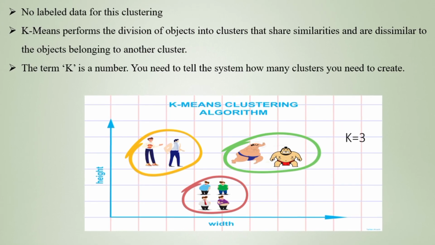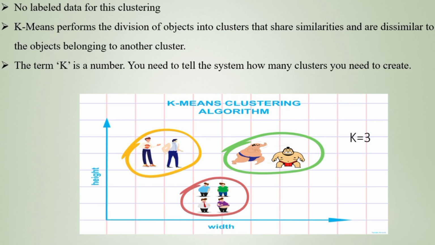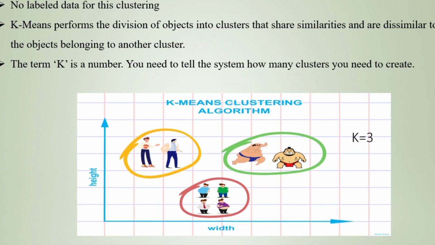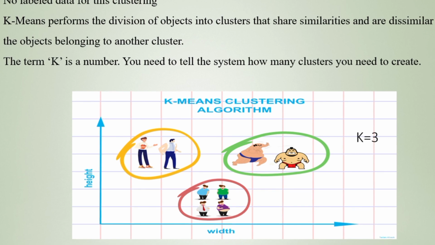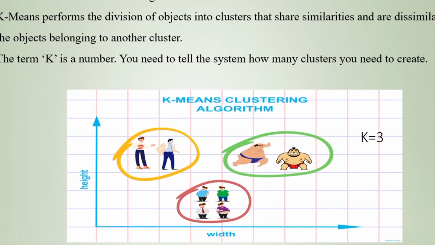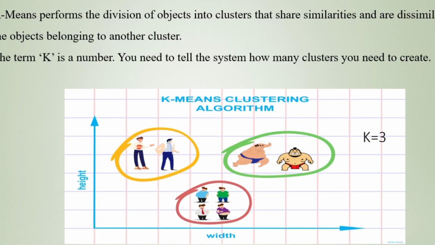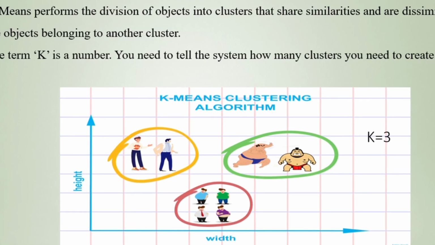Here you can see in this example a graph is drawn with width on the x-axis and height on the y-axis. Here there are three categories, and the value of K is defined by this, that is, how many clusters we are going to use. One category is lean people, one is obese, and another is normal-shaped people.